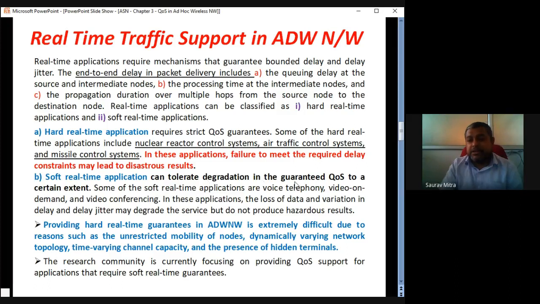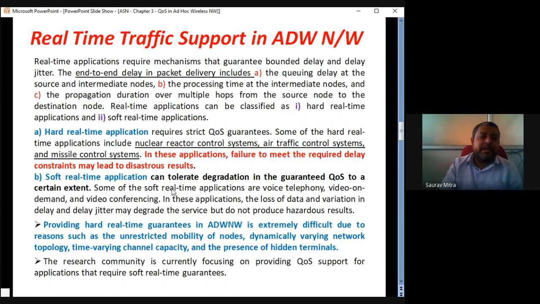A soft real-time application, the second type, can tolerate degradation in the guaranteed QoS to a certain extent, not any amount. The college starts at 10: if you come 15 minutes late you will be allowed, but if you come half an hour late you will definitely be thrown out. So a soft real-time application can have a little more tolerance. A hard real-time application is a zero-tolerance system.